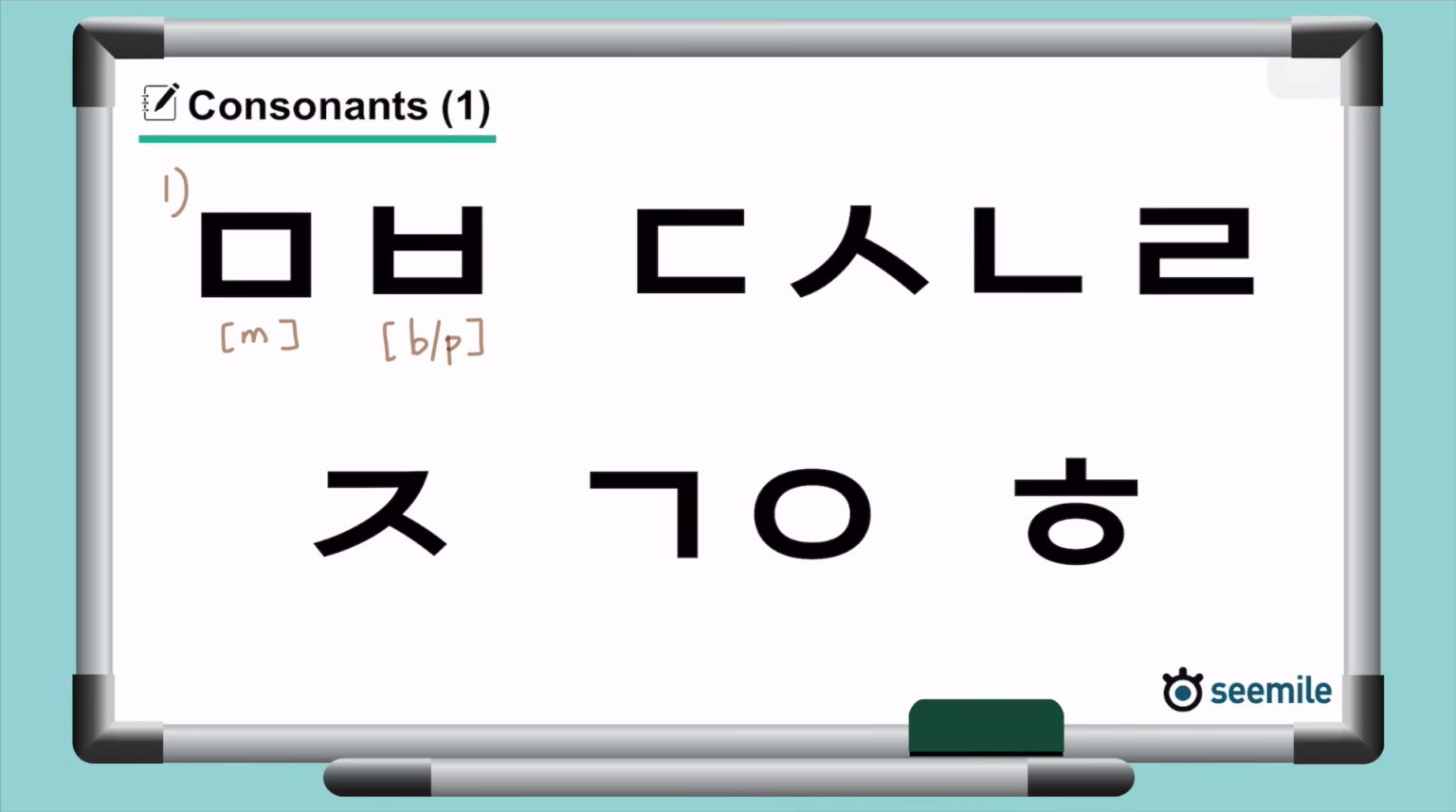M, B. The next four consonants are pronounced by using the front of the tongue and the tooth ridge. D, S, N, L. One more time. D, S, N, R. Here, S is a little different from the others in this group. While the tongue touches the palate to pronounce D, N, and L, with S, there needs to be a small empty space between the tip of the tongue and the tooth ridge to let some air pass through it.